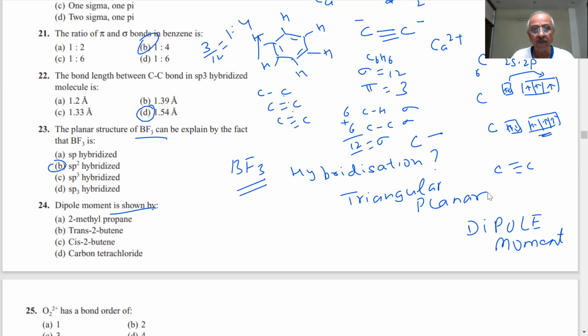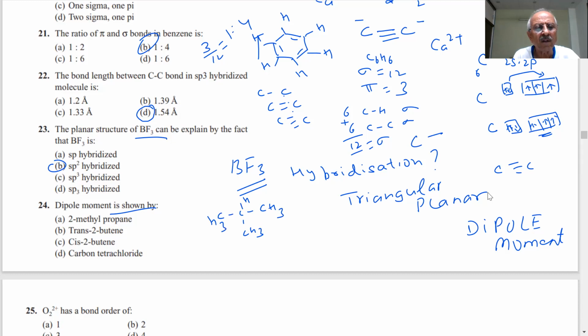It should be cis-2-butene. 2-methyl propane. What is the structure of that? 1, 2, 3. 2-methyl propane, sp3 hybridized.